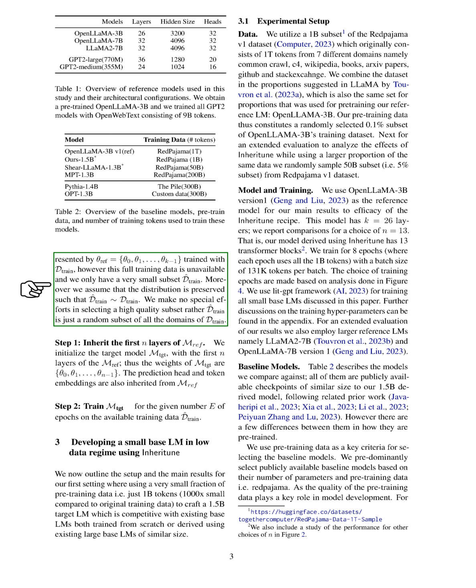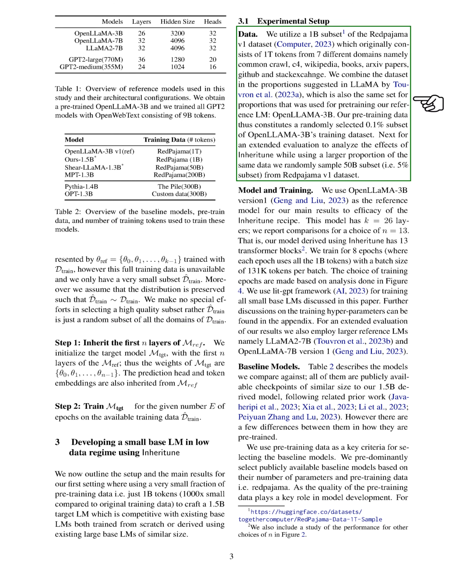Our goal is to create a smaller language model in a low data scenario by utilizing only a small fraction of pre-training data, which is significantly less compared to the original training data. For our experiments, we use a subset of the RedPajama v1 dataset, which includes data from various domains such as Common Crawl, Wikipedia, books, and others. The dataset proportions align with the recommendations in Llama and are consistent with the pre-training of our reference LM,